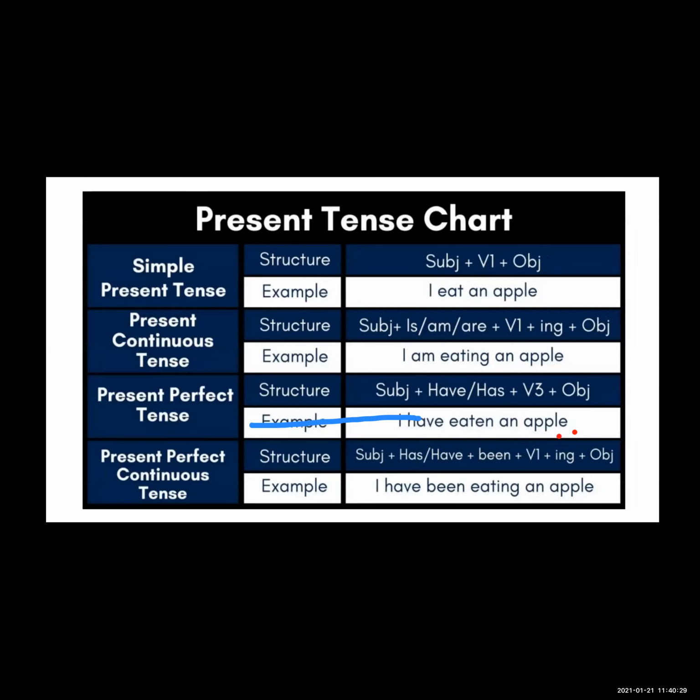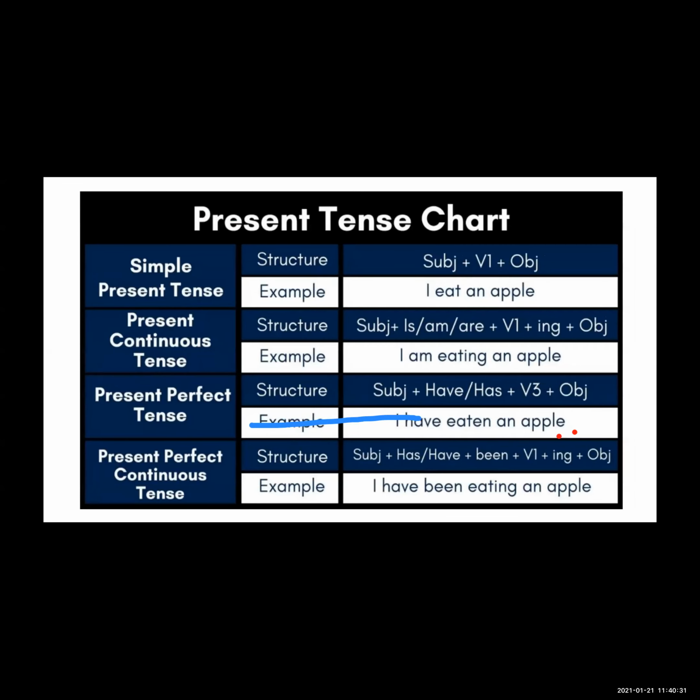Structure: subject plus is, am, are plus V1 plus ing plus object. This is the structure of the present continuous tense. First subject, then am, is, are, this helping verb, plus V1 plus ing plus object.